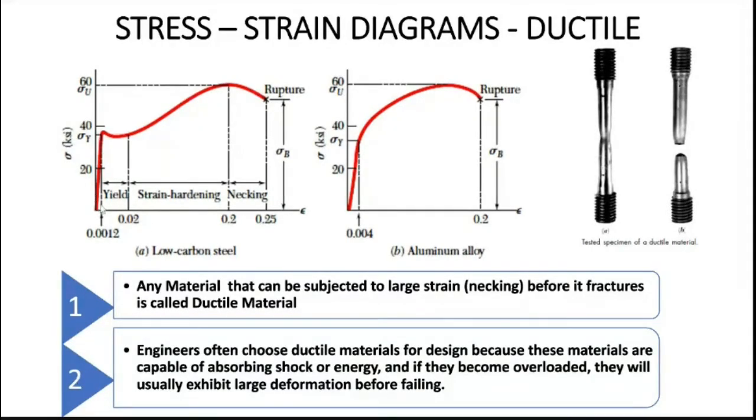If I consider here, you can see you have a straight line, a small dip, and then it goes something like this to the top, and then it ruptures, right? At the top you have the ultimate strength, the maximum load it can withstand, and below that you have sigma y, which is your yield strength.